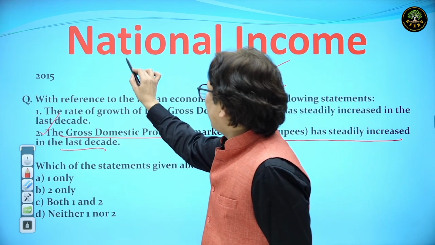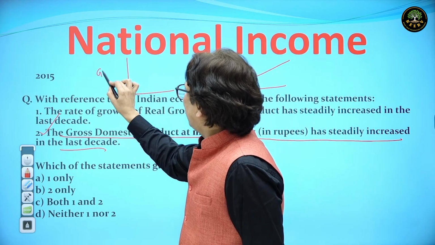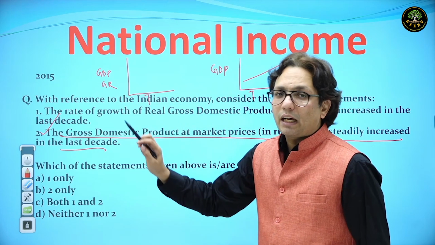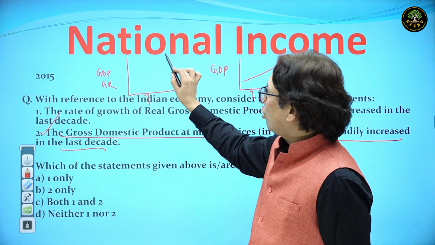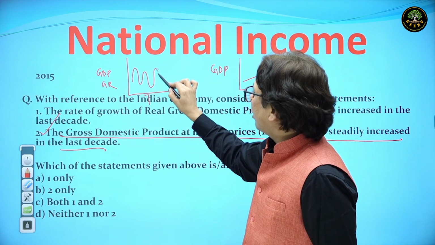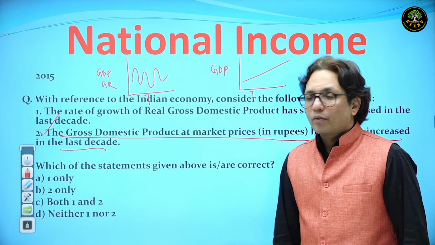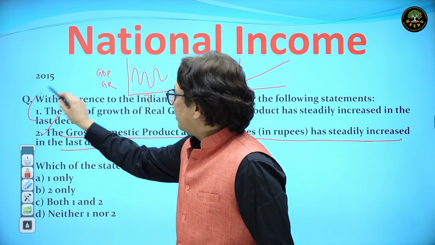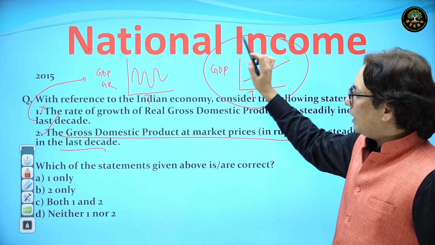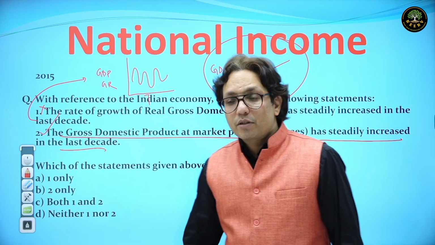But if I make a graph between GDP growth rate and time, it cannot happen that the growth rate would continuously go up. What we have seen is the growth rate going up, going down, going up, going down. So by this trend, the first statement comes out wrong, and the statement that GDP has steadily increased comes out correct.